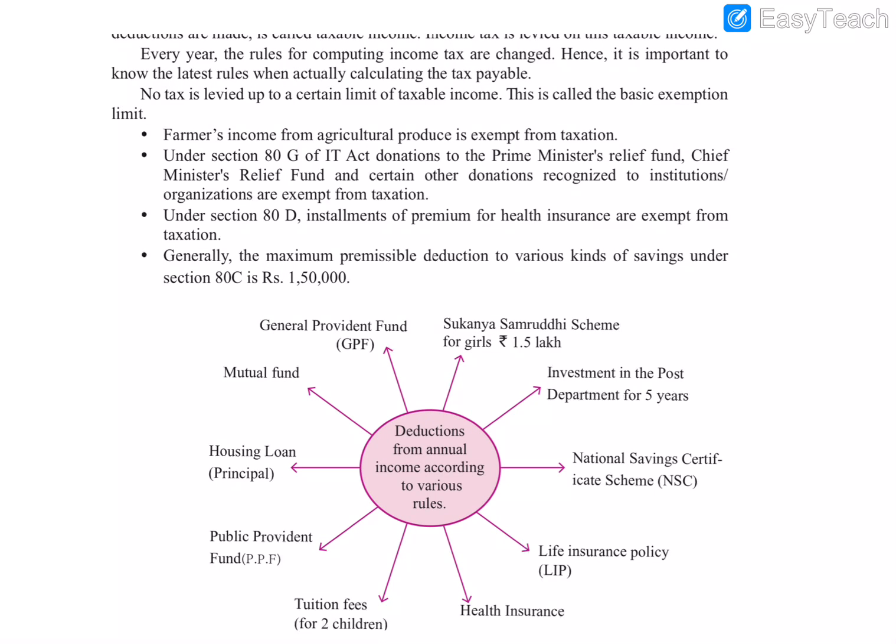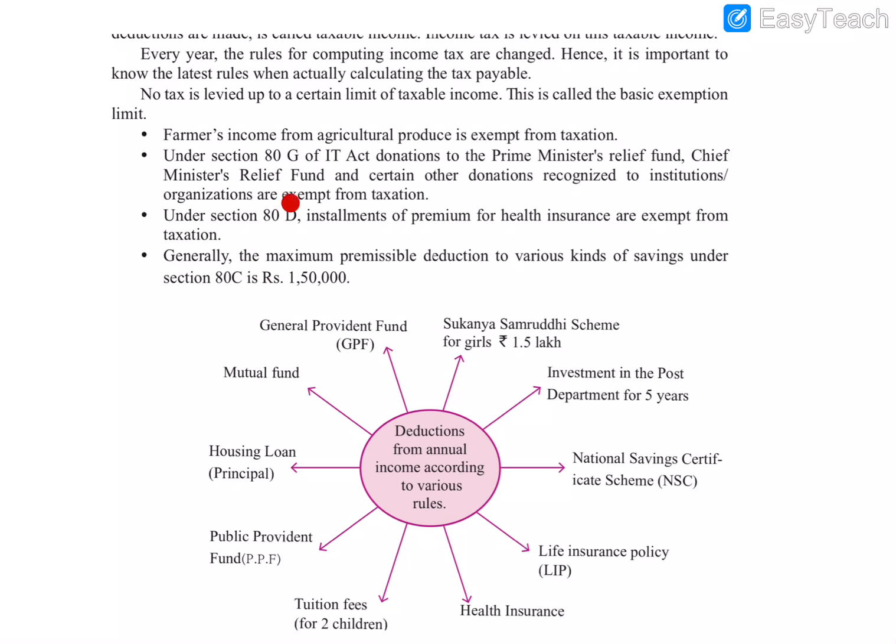Before discussing that problem, we have to see what deductions are. The total annual income is taken into account for calculating the tax payable, and according to the sections, there are 3 sections in the Income Tax Act: section 80C, 80D and 80G.